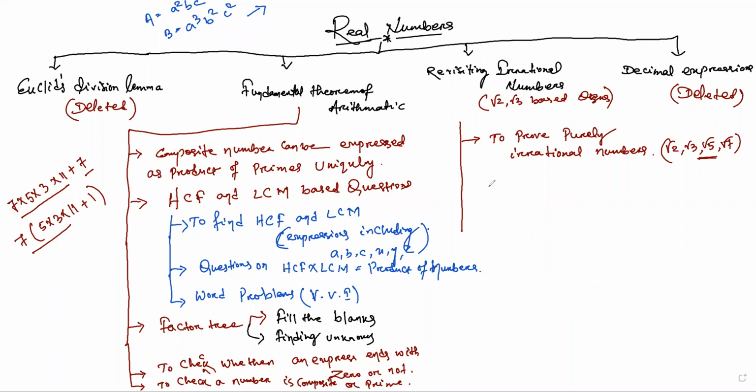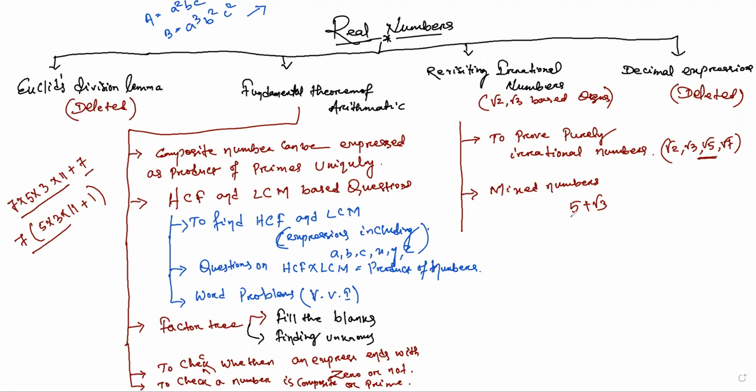Okay. The next one is your mixed numbers. So what are mixed numbers? Mixed irrational numbers, we can say rational plus irrational. Like questions such as 5 plus root 3. Prove that if root 3 is an irrational number, 5 plus root 3 is also irrational. Those types of questions we are getting.